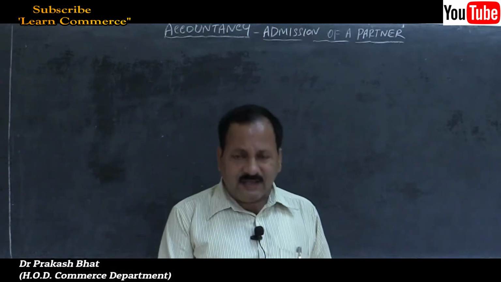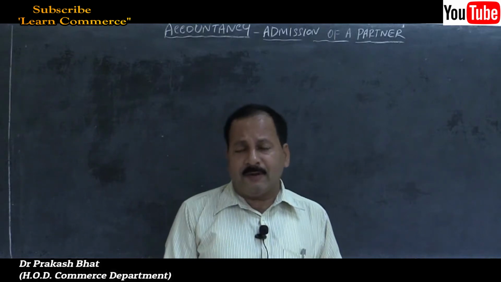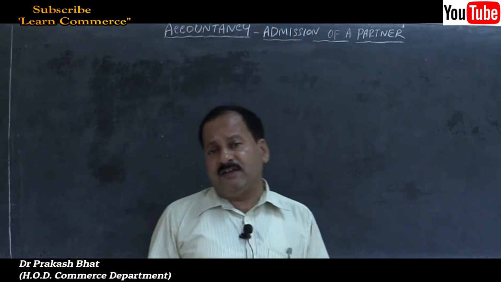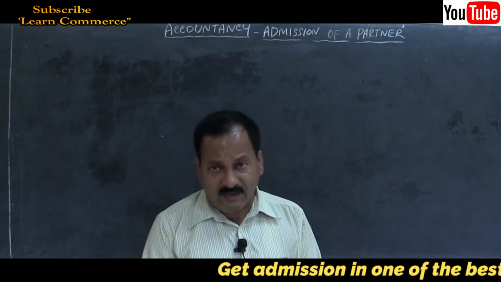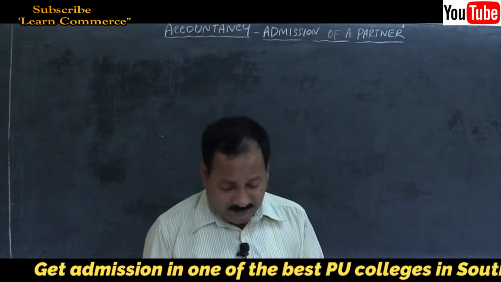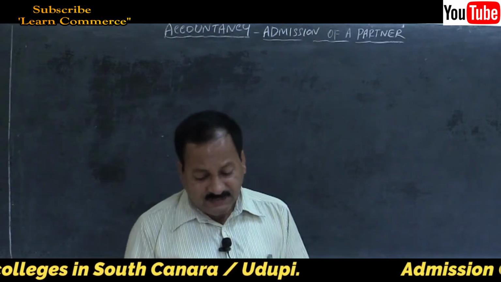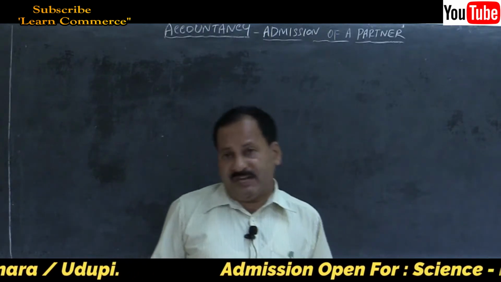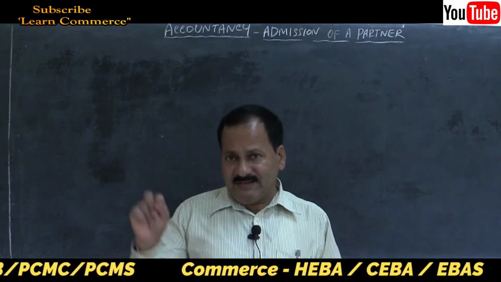This is one of the bit critical problems. So I took up that problem itself so that we can understand the concept in a better way. Let me read out the problem and along with that let us analyze and solve it. A, B and C are partners in a firm sharing profits and losses in the ratio of 4:3:3. That means 4 plus 3 plus 3, 10. So 4 by 10, 3 by 10 and 3 by 10 is their ratio.